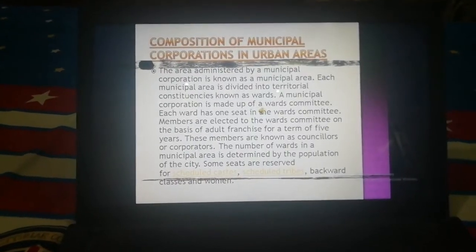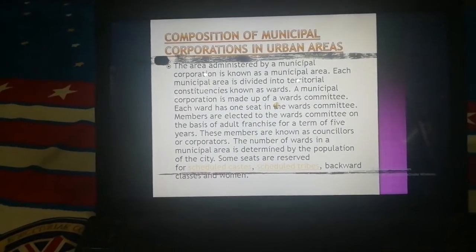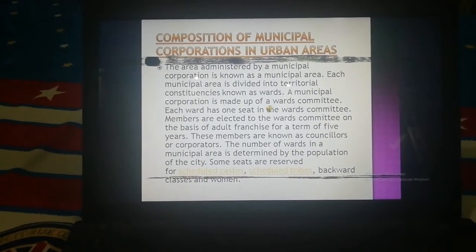The number of wards in the municipal area is determined by the population of the city. Some seats are reserved for scheduled castes, scheduled tribes, backward classes and women.